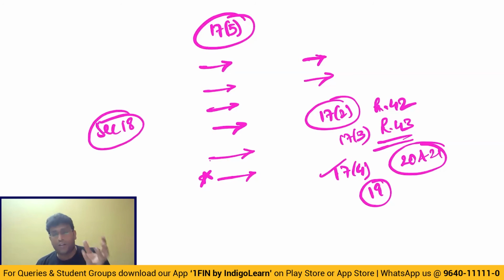Then section 18 was talking about availability of credit in special cases, something like new registration, voluntary registration: whatever stock you have got, on that stock, happily take input tax credit. Or if you converted from composition to normal, then also you can take input tax credit. Getting my point, guys? Done. And if there is a capital good on which you have taken input tax credit and that capital good you sold, then law is telling, please pay the higher of the following two. Number one, ITC minus 5% per quarter or part thereof, or tax on transaction value. Whichever is higher, please pay to the government.